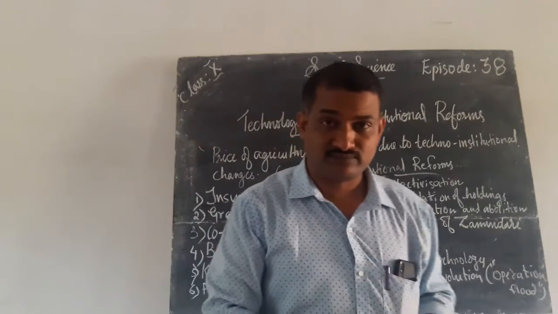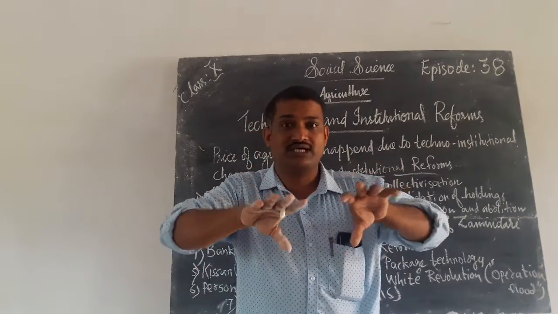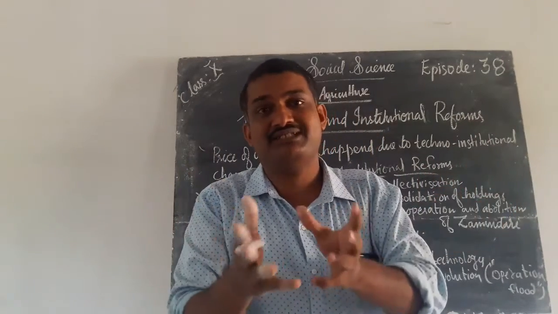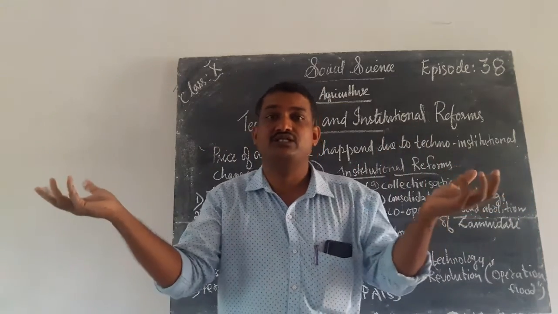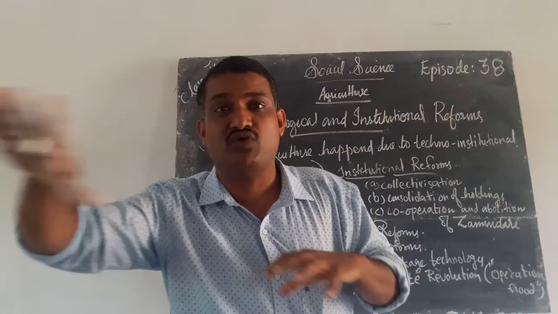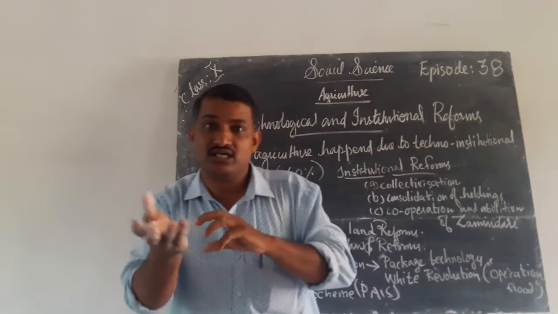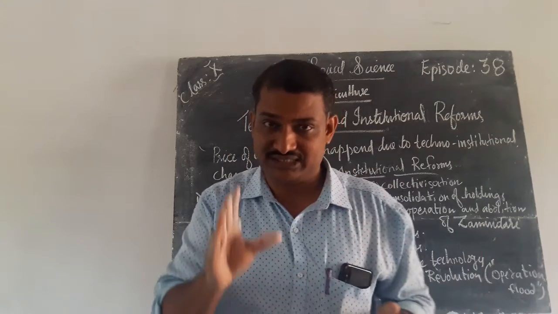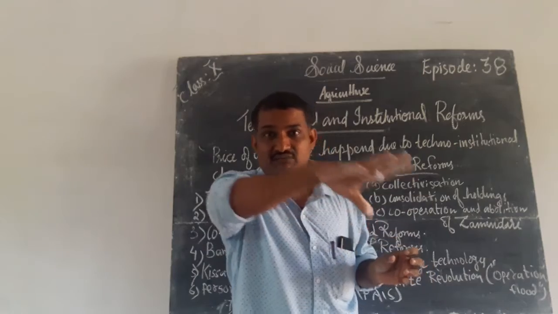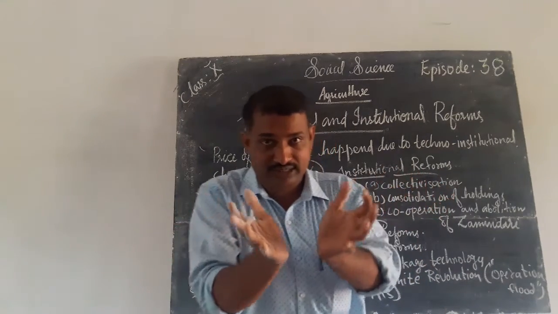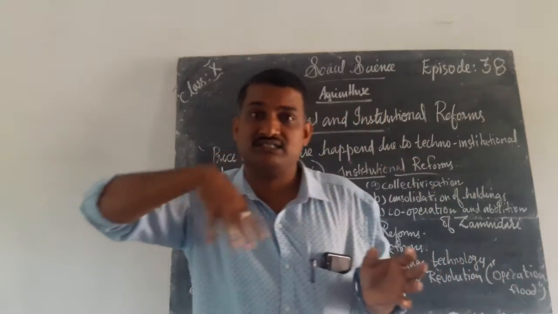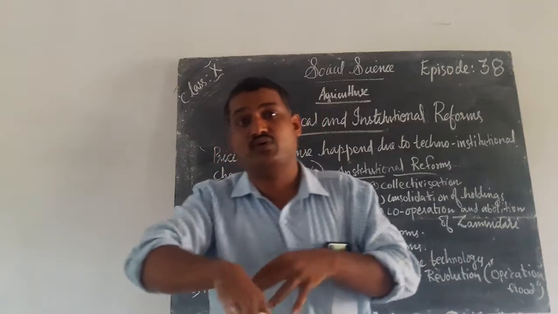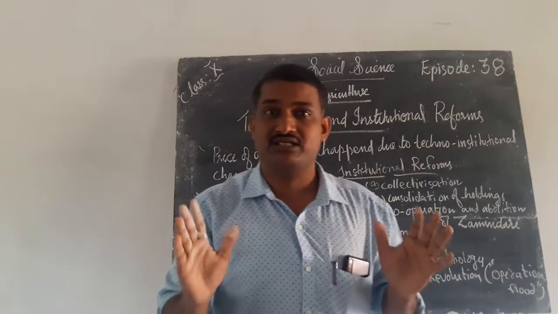What is collectivization? In earlier days, you know that land is fragmented in different areas. Fragmented here means separated. This separated land will be joined together and cultivated in the vast areas under the government support. That we can call collectivization. Collectivization means the fragmented areas should be joined together and made into large tracts of land, and that land will be cultivated with the support of our government. That we can call collectivization.